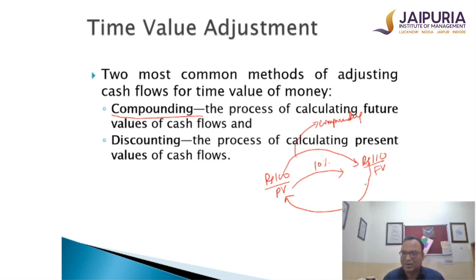The process of discounting is the reverse of this, in which I know the future value and I want to compute the present value. And this process is called discounting. So both compounding and discounting are one and the same thing. However, the direction is changing. From present value to future value, we call this process compounding, whereas if I am looking from future value to present value, this process is called discounting.